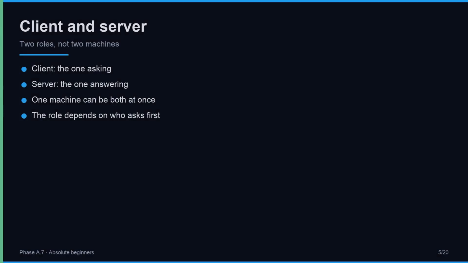Let us clarify client and server, because beginners often get confused. Client and server are roles, not separate machines. The client is whoever sends a request right now. The server is whoever answers. Your laptop can be a client when it asks a weather service for the forecast, and a server when another program asks it for a file. What matters is the direction of the request.